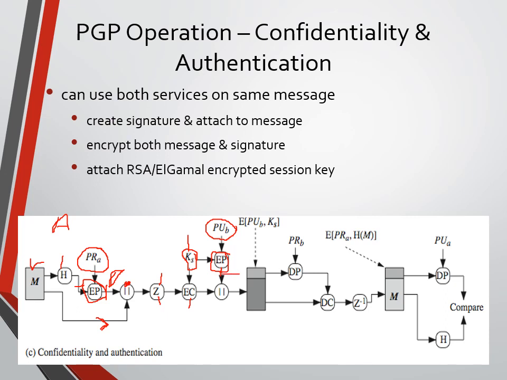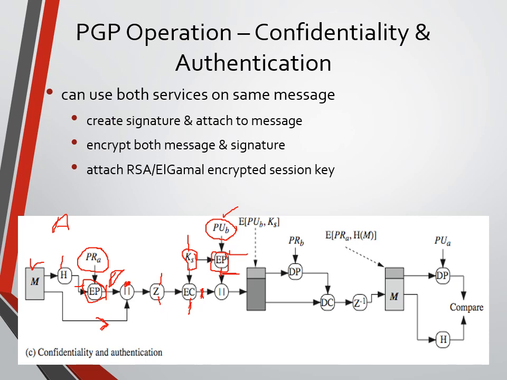The format of the session key is changed because we have encrypted it using the public key of user B. The message format is also changed, because we use a secret key and perform conventional encryption. So we are not sending the message as it is; it is like ciphertext. We are combining the encrypted secret key and the encrypted message.